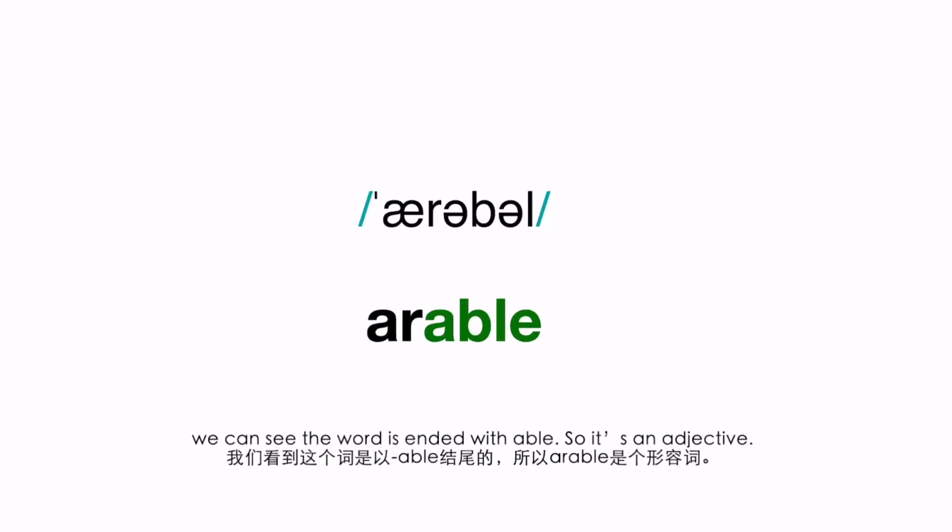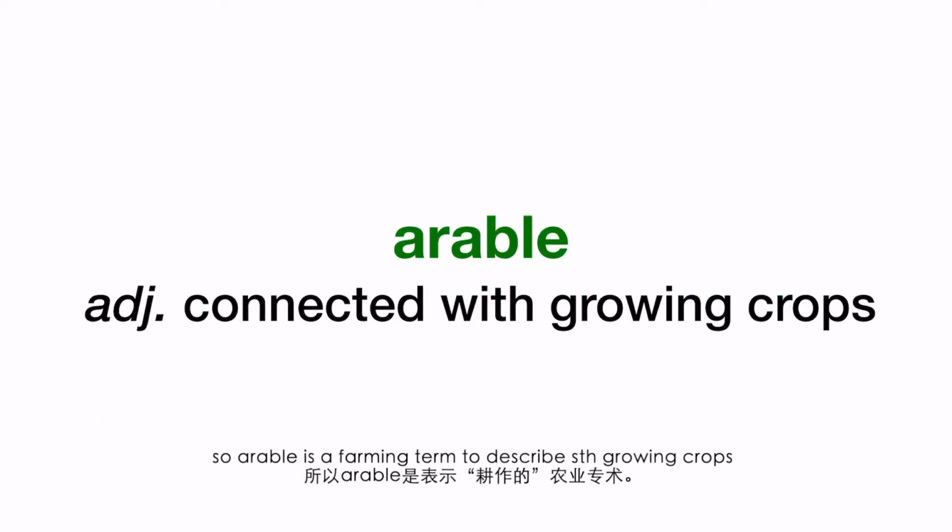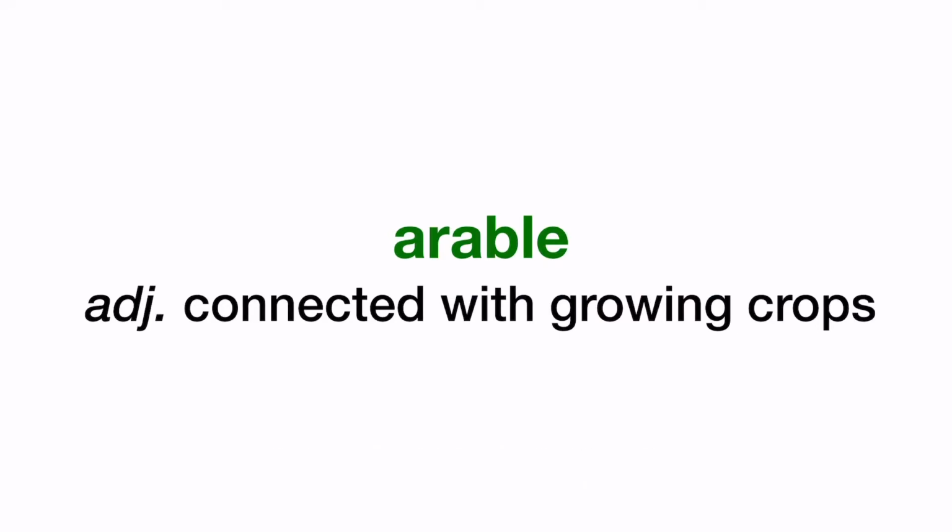Arable, arable. We can see the word ends with -able, so it's an adjective. We put it in front of farming, crops, and fields to show a meaning of producing crops. So, arable is a farming term to describe something growing crops.